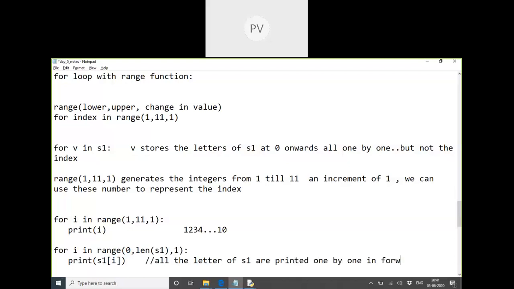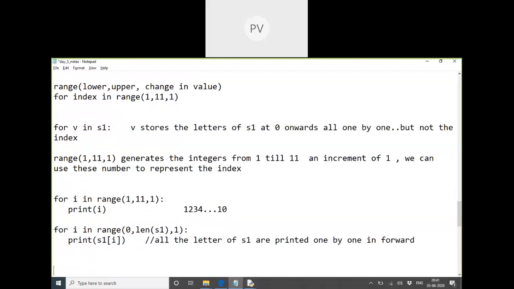in forward direction. Now if I want to print in reverse direction, what should I say? For i in range of, from where? Length of S1 minus 1, the last index, till which index? I cannot say 0 because this is excluded. So I should say minus 1, because this is not included. So from the length of the string till greater than which number?